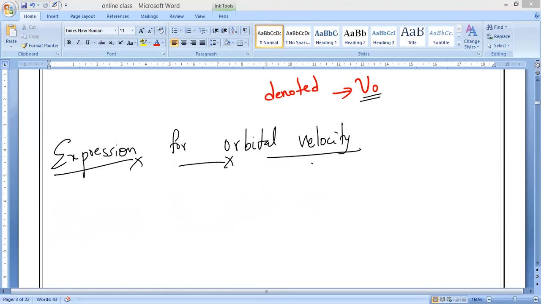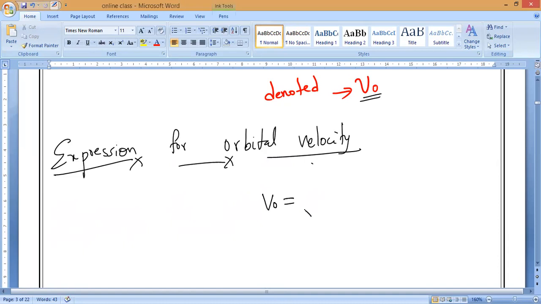So the expression for orbital velocity, please note it down: V naught is equal to root of G R. For example, we can take the orbital velocity of the Earth, or any planet. What is G?